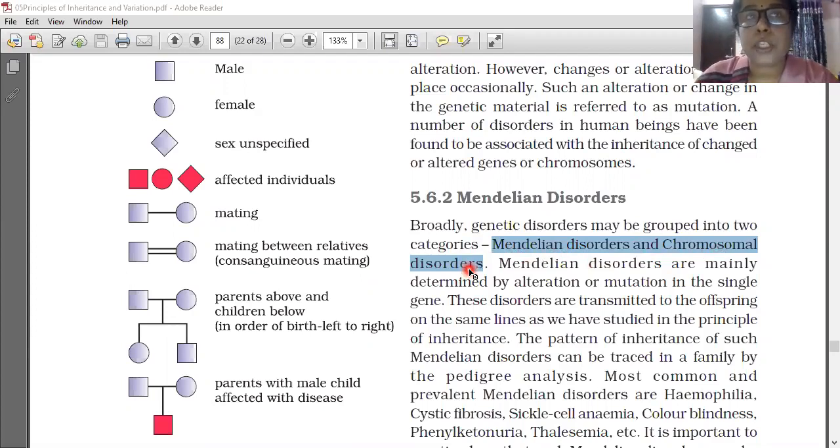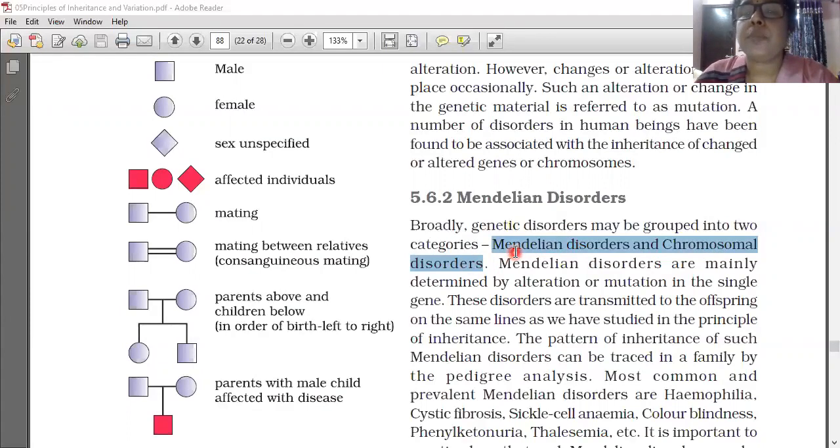In the last session also I explained the meaning of genetic disorder: any disorder occurring on the gene, the position of the gene changing, or some genes being added or deleted. Deletion or insertion, we had already learned last session. These all come under genetic disorder.